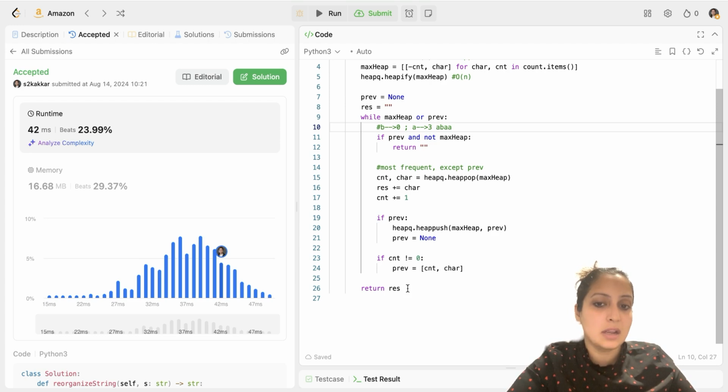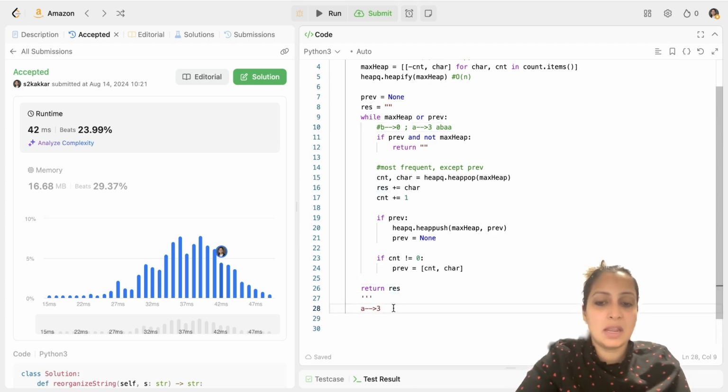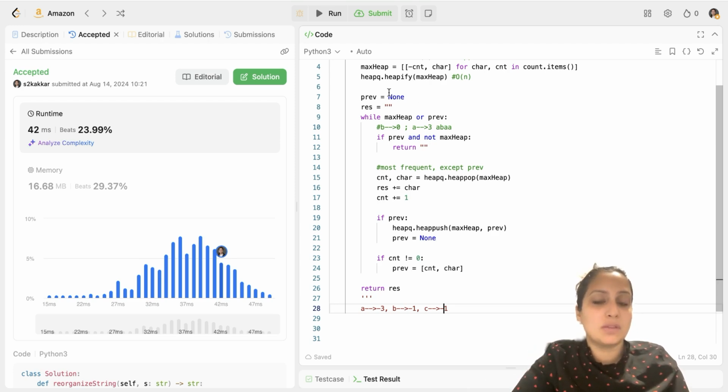You can test it. For example, you have A as 3, B as 1, and C as 1. In such a scenario, you have already heapified and your counts will get saved. So A's count would get saved as -3, B's count will get saved as -1, and C's count will get saved as -1 in your max heap. And your previous would be null. Your result string would be empty.